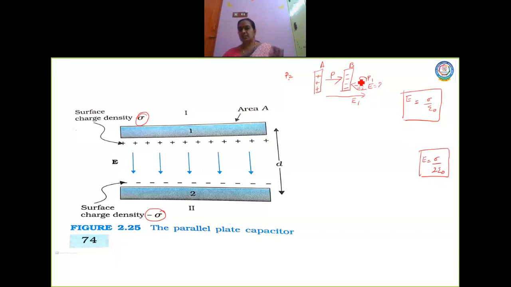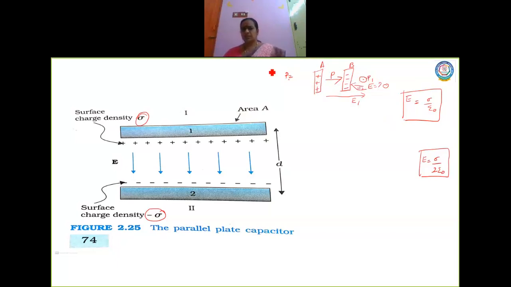What is the direction at this point P? It is in the opposite direction. So what is the total electric field? The total electric field is 0, because E1 is sigma by 2 epsilon naught plus E2 is minus sigma by 2 epsilon naught. So when you substitute, the electric field at this point will be 0.